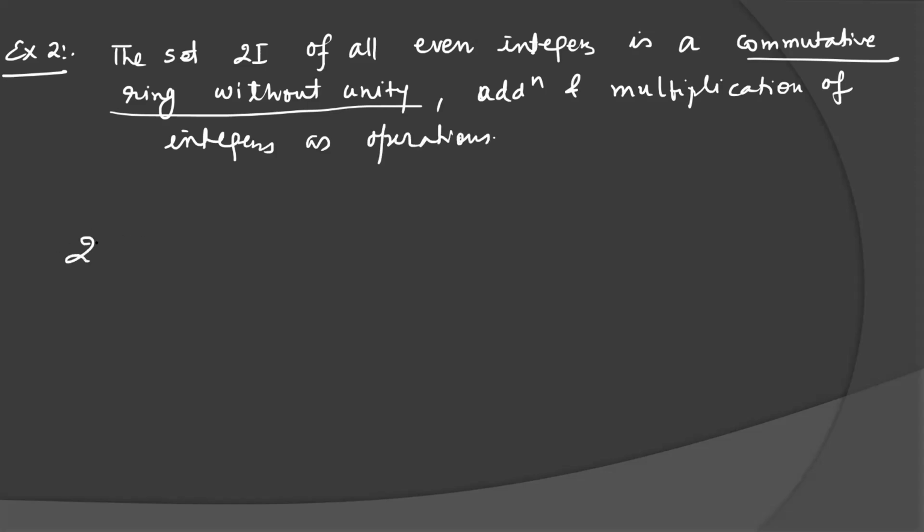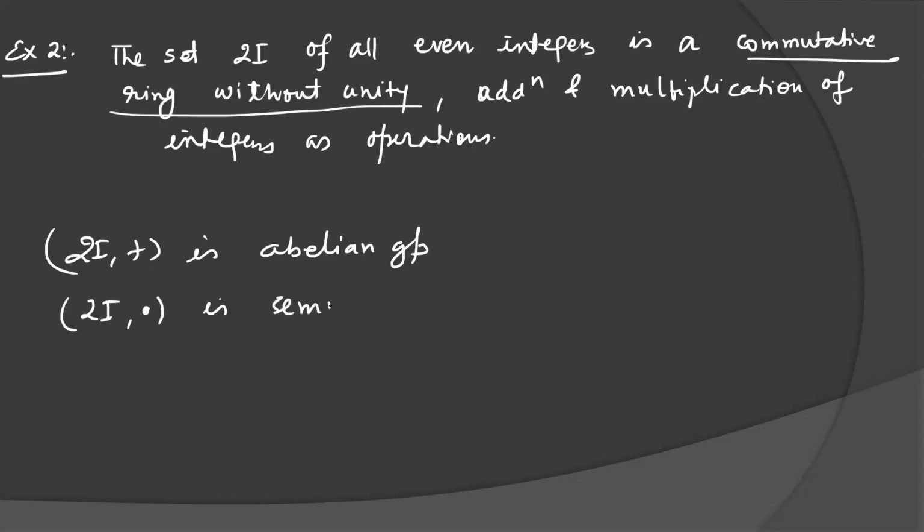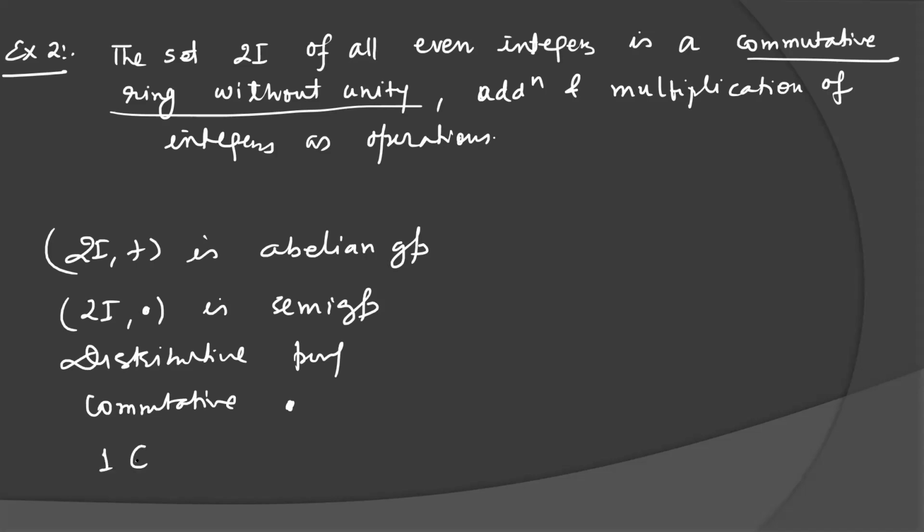So what do we have to prove? (2I, +) is an abelian group. We have to show the 5 properties here. (2I, ·) is a semigroup. We have to prove this. The distributive property we have to prove. Commutativity we also have to prove with respect to multiplication. And we have to show that 1 does not belong to 2I, means the identity element does not belong to 2I.